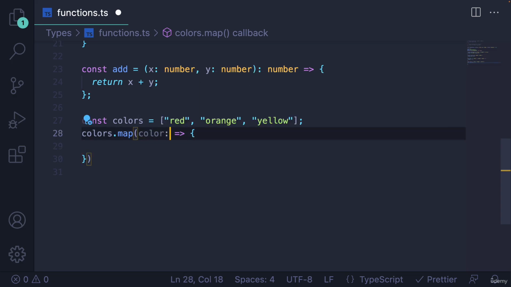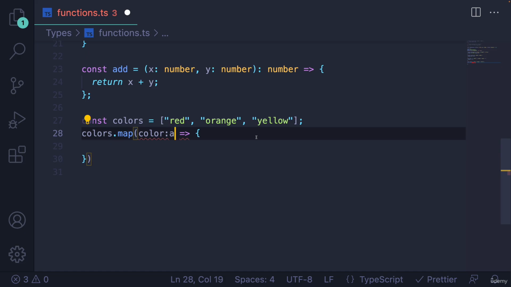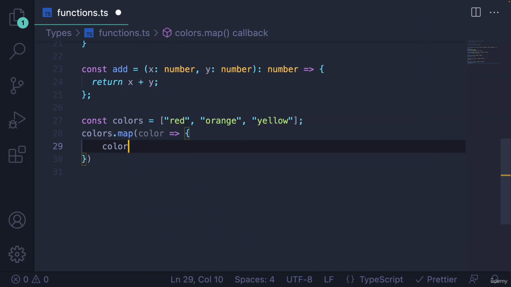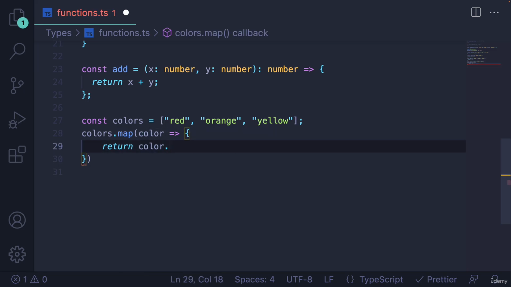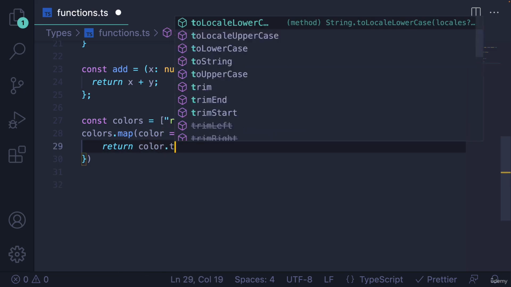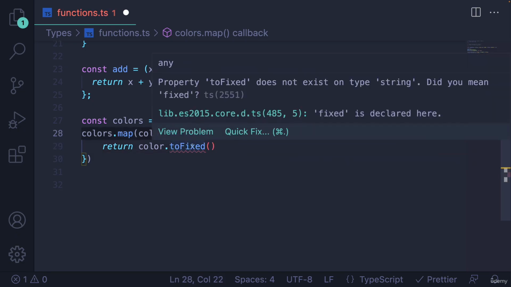So I don't actually have to annotate that in this case. I don't need to say, color is a string. I can if I want to, but this is a nice situation where we can get away without that. And it's not going to default to any because of the context here. So inside of here, I can do something like color.toUpperCase, and let's say I want to return that. But it will also yell at me and warn me if I try and do something that I can't do, like the number method toFixed. It doesn't exist on a string, and it complains to me.